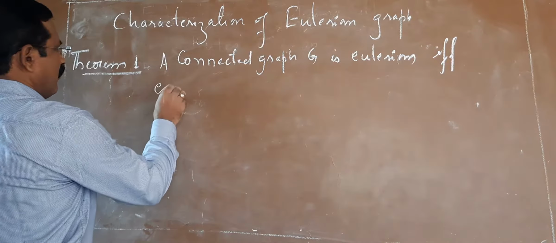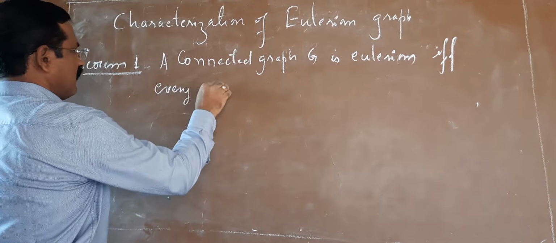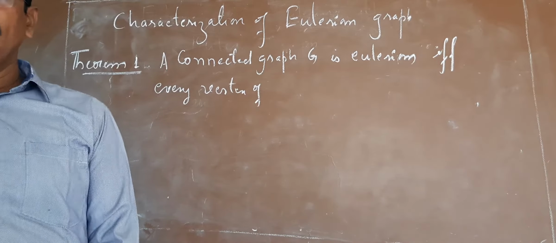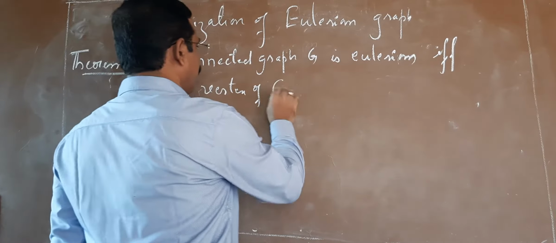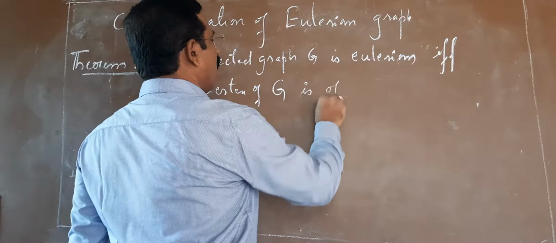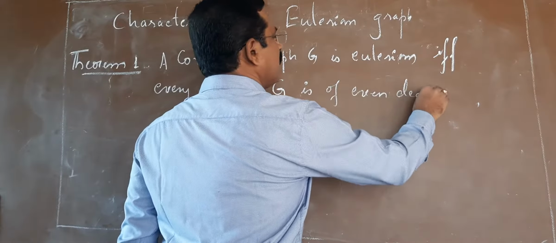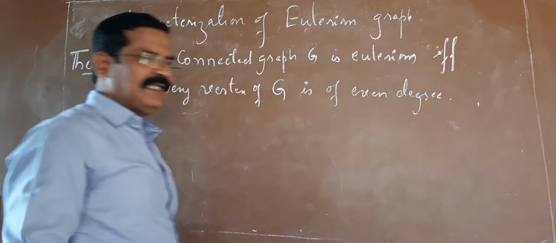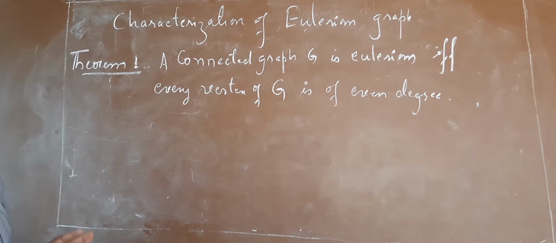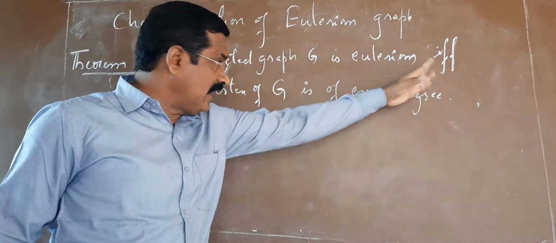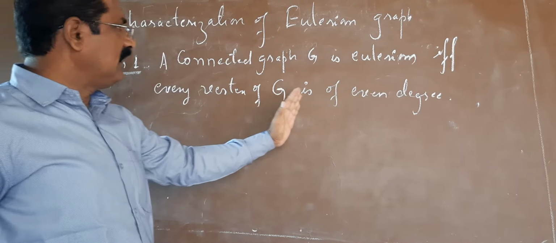Every vertex of G is of even degree. Or you can say degree of every vertex is even. So this is the statement. A connected graph G is Eulerian if and only if every vertex of G is of even degree.